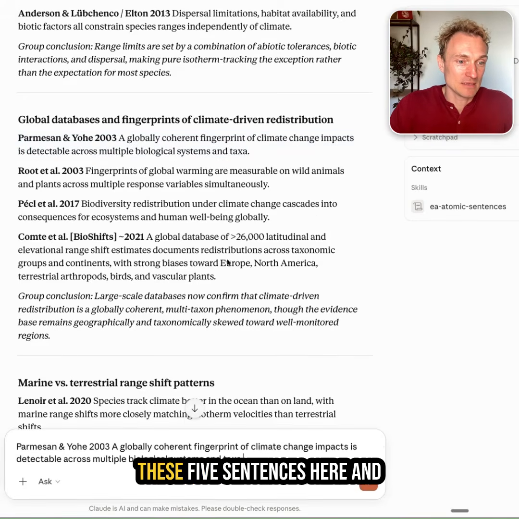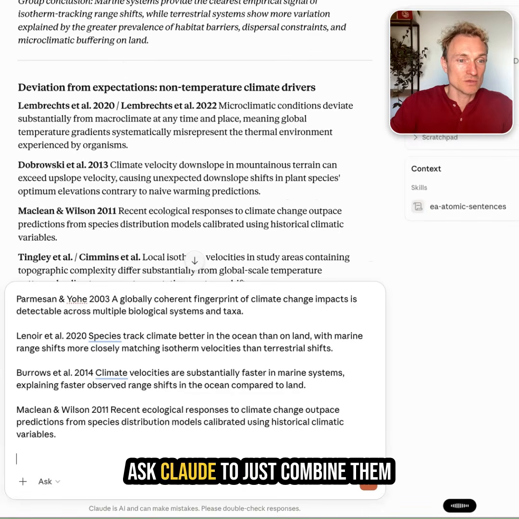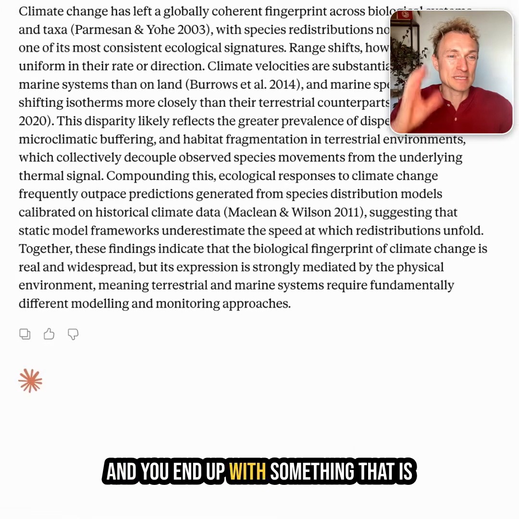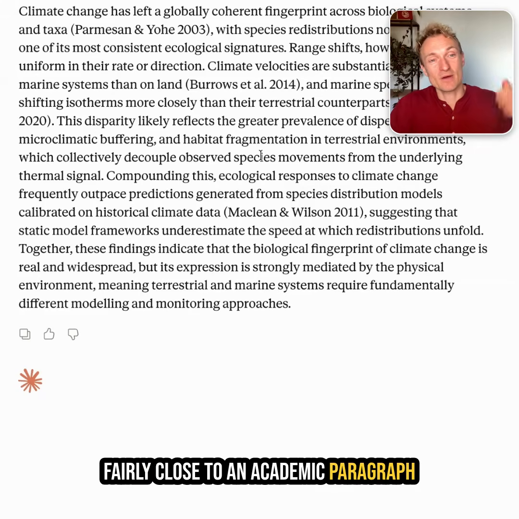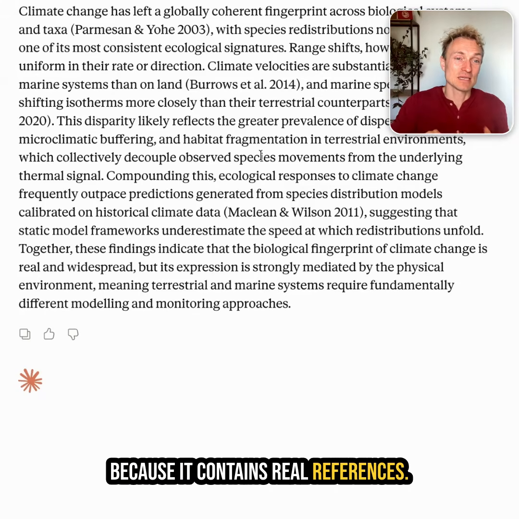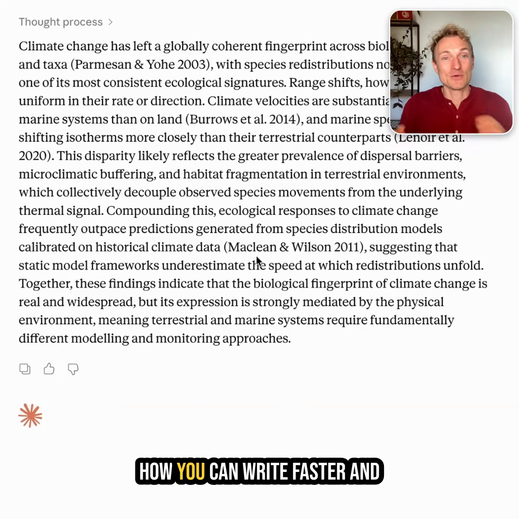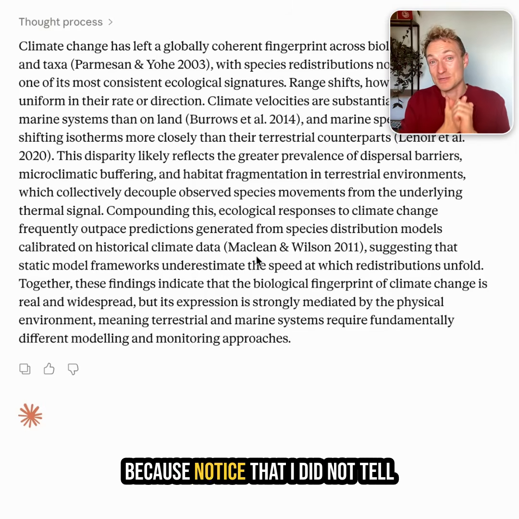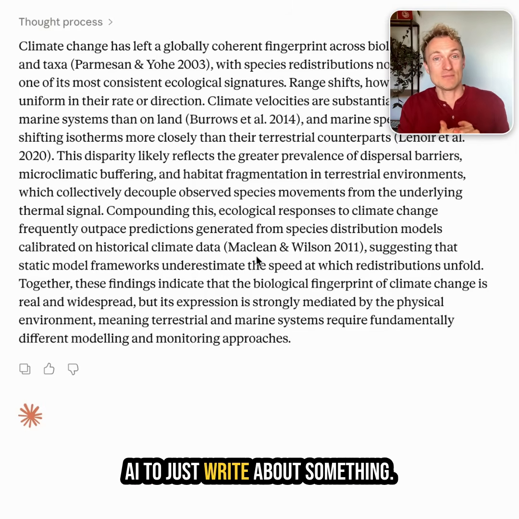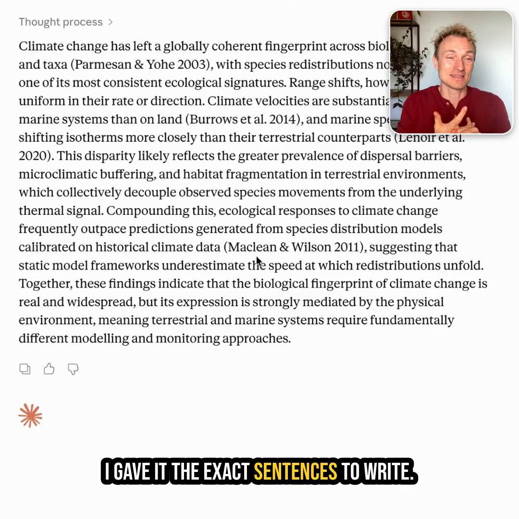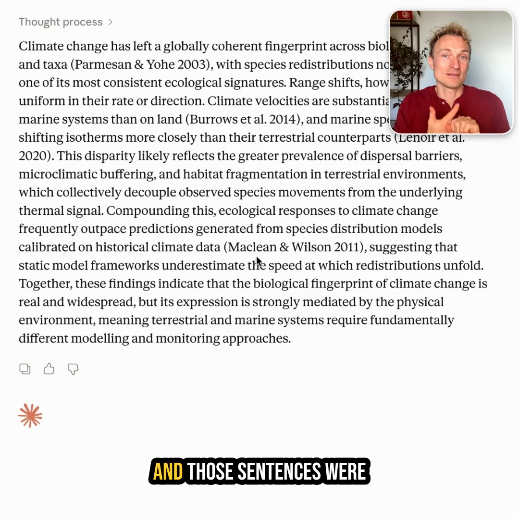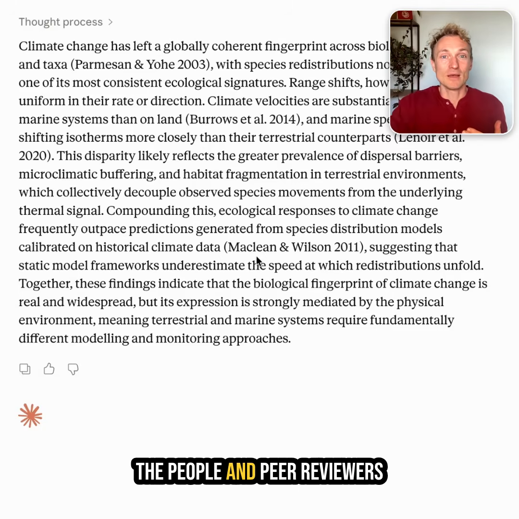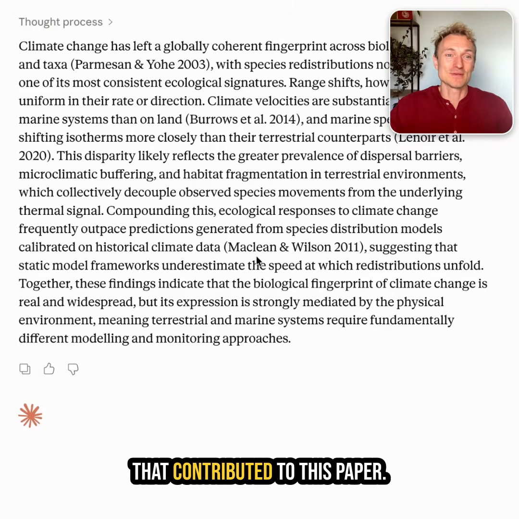So I can take these 5 sentences here and ask Claude to just combine them into coherent academic writing. And you end up with something that is fairly close to an academic paragraph because it contains real references. I don't think there's any way how you can write faster and with more control when using AI. Because notice that I did not tell AI to just write about something. I gave it the exact sentences to write from. And those sentences were lifted out of a real paper, which means that they were vetted by the people and peer reviewers that contributed to this paper.